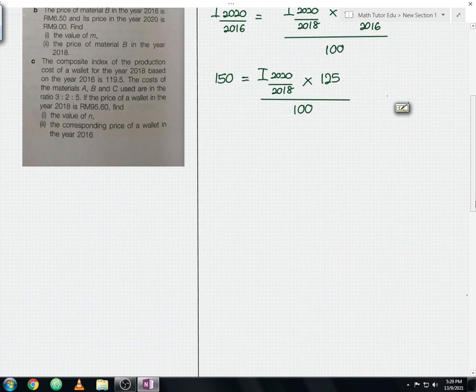So from here, to find the price index of the year 2020 based on the year 2018, this will be your working. 150 you times with 100, and you divide with 125. Let me underline the fraction line.